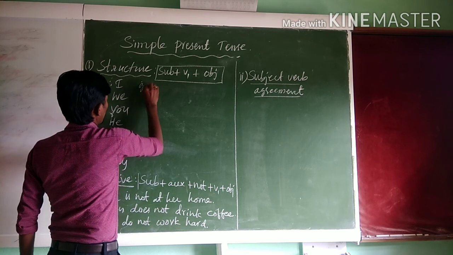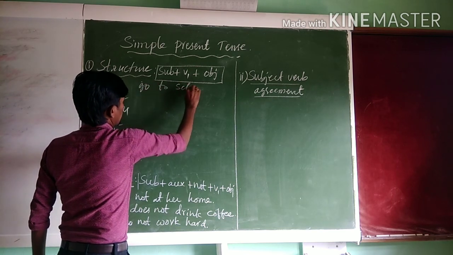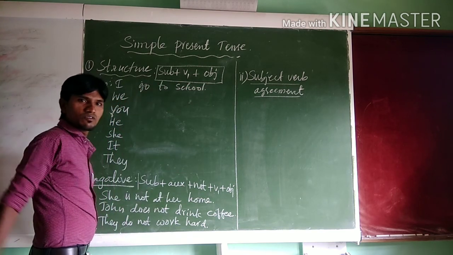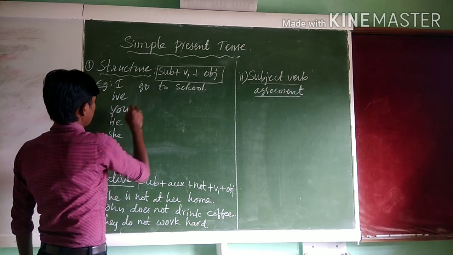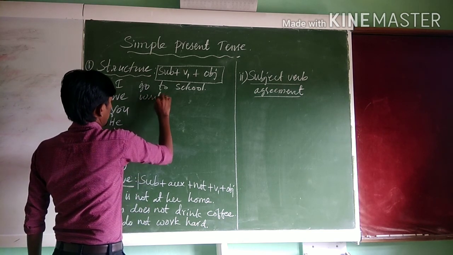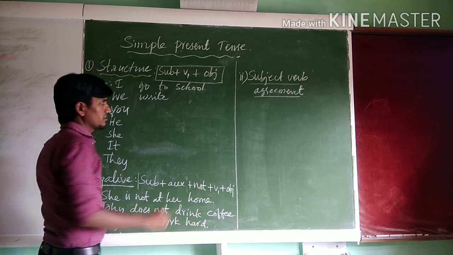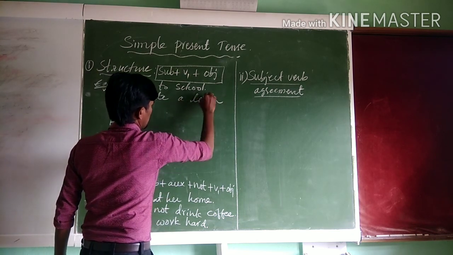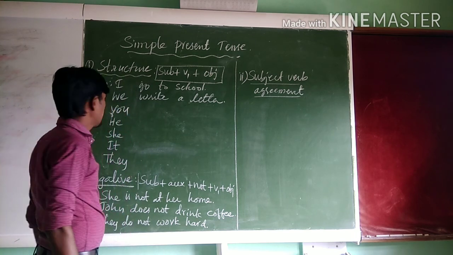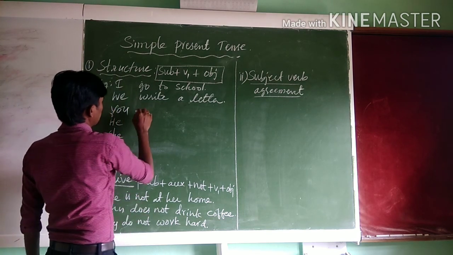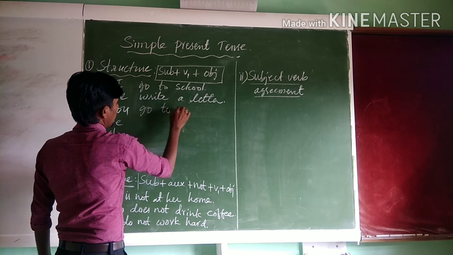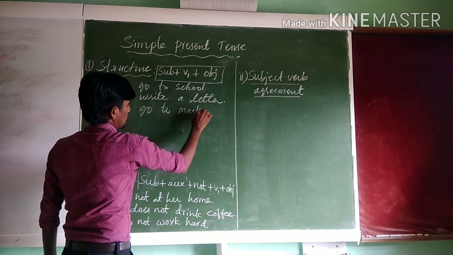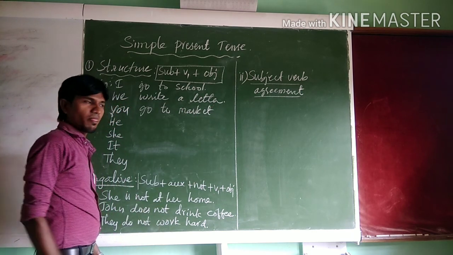I go to school. We write a letter. You go to market.